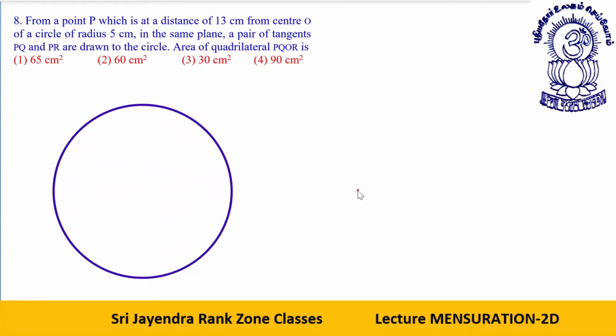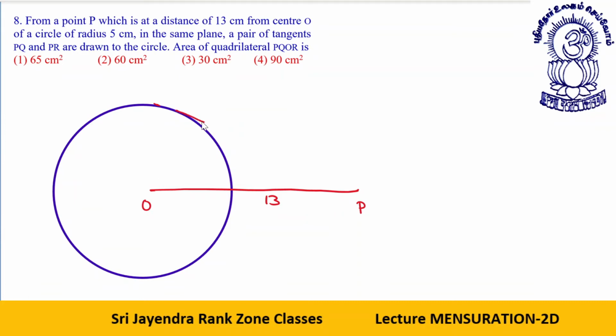Let's say this is a point P. This is at a distance of 13 centimeter from the center O. Radius is 5. In the same plane, a pair of tangents PQ and PR are drawn to the circle. Area of quadrilateral PQOR is? See, these are the tangents.